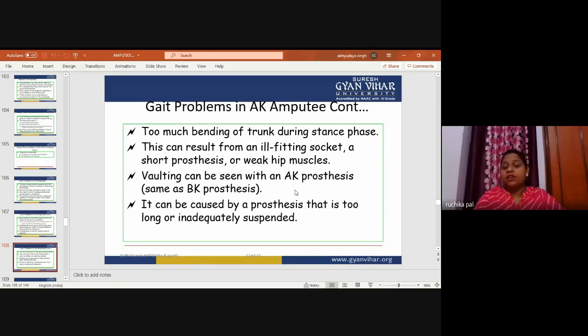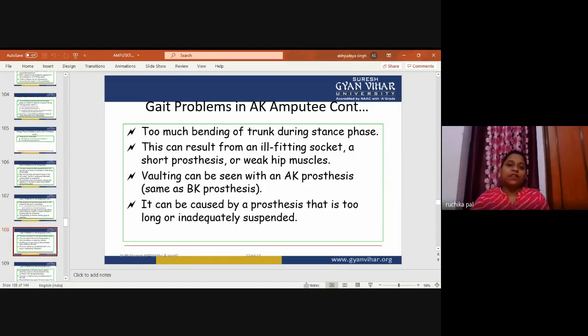Vaulting can be seen with an above knee prosthesis, same as with the below knee prosthesis. It can be caused by a prosthesis that is too long or inadequately suspended. So these are the gait problems faced by the above knee amputee.